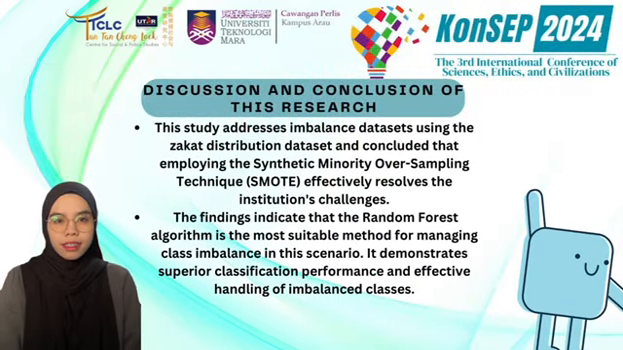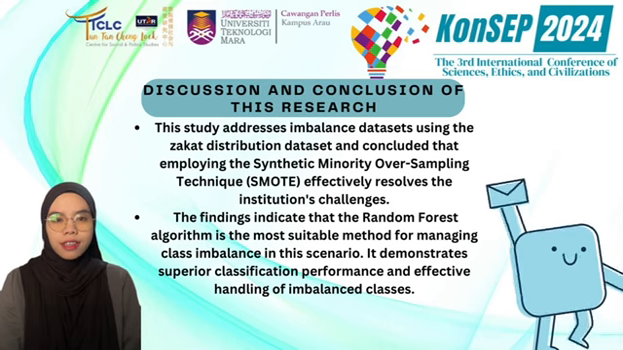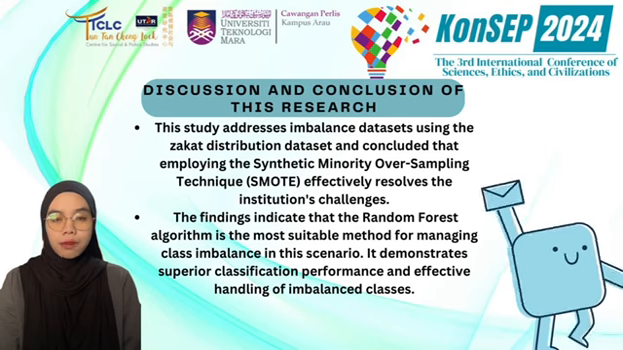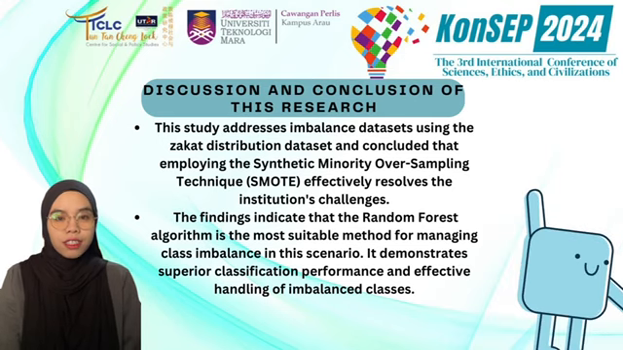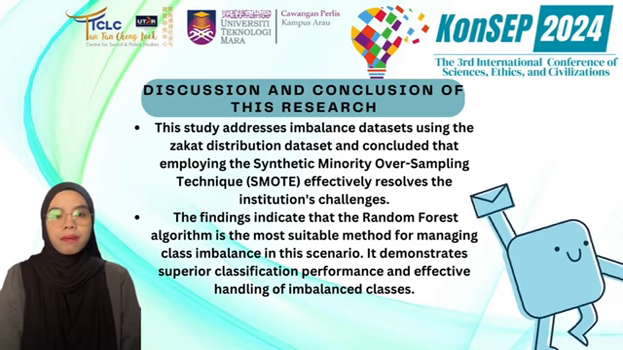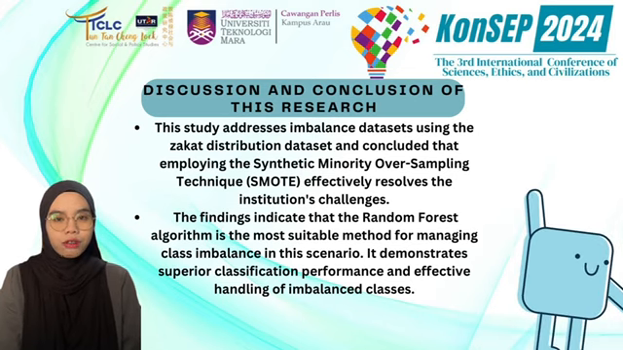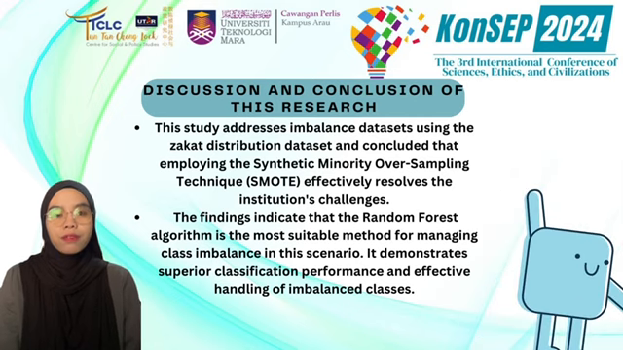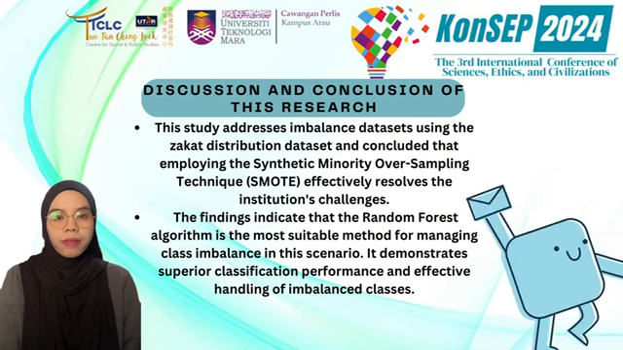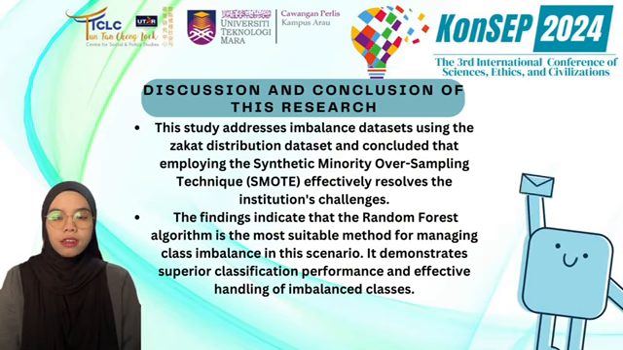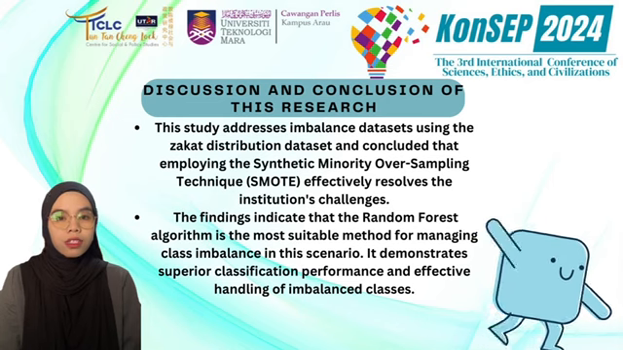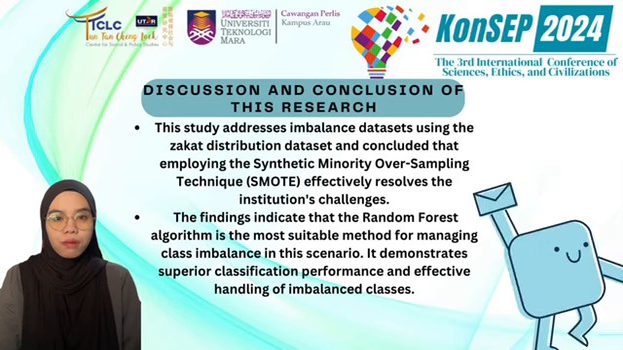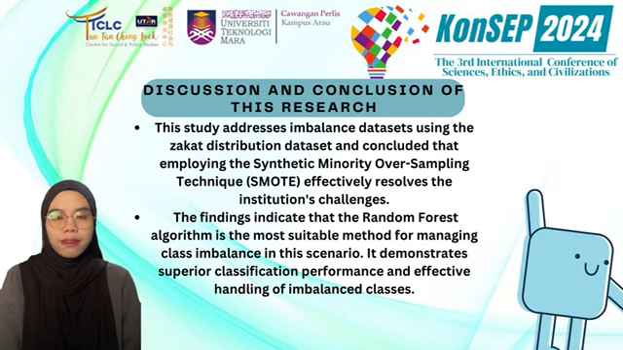To summarize, this study addressed the imbalanced dataset using the zakat distribution dataset and concludes that employing the synthetic minority over-sampling technique, which is SMOTE, effectively resolved the institution's challenges. Various evaluation metrics, including accuracy, precision, recall, F-measure, and ROC area, were utilized to compare the performance of different algorithms when SMOTE was applied. The findings indicate that the random forest algorithm is the most suitable method for managing class imbalance in this scenario. It demonstrates superior classification performance and effectively handles imbalanced classes.